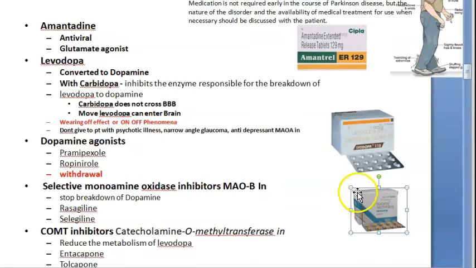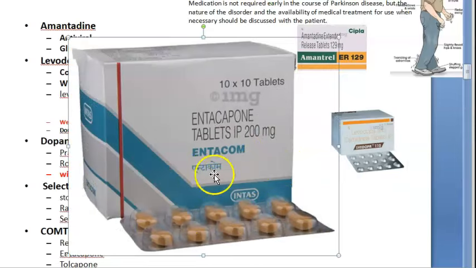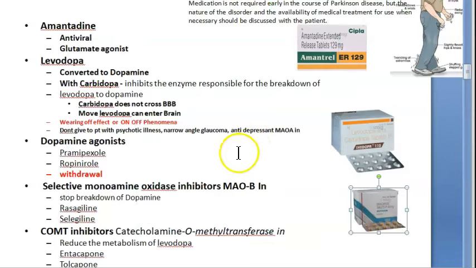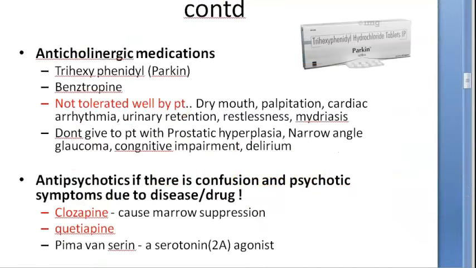This drug was prescribed by my doctor for a patient with Parkinsonism. Along with the levodopa, he gave this entacapone. What will it do? It will reduce the metabolism of levodopa, so more levodopa can be available.